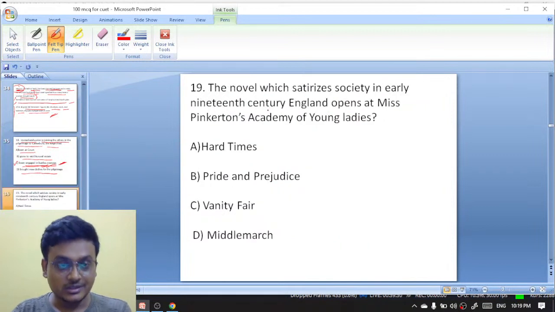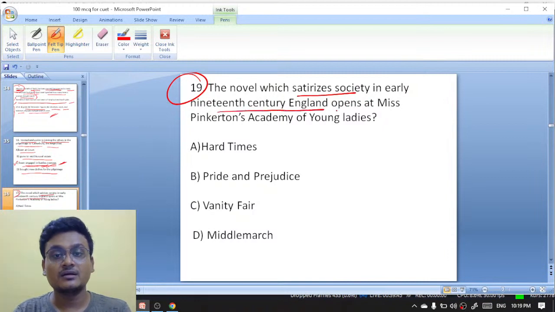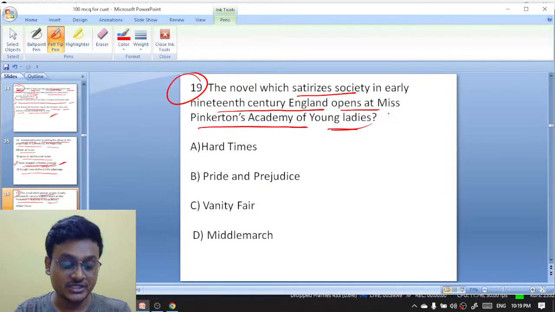Now, 19, the novel which satirizes, exactly, Renu, good. It is C. The novel which satirizes society in early 19th century England opens at Miss Pinkerton's Academy of Young Ladies.